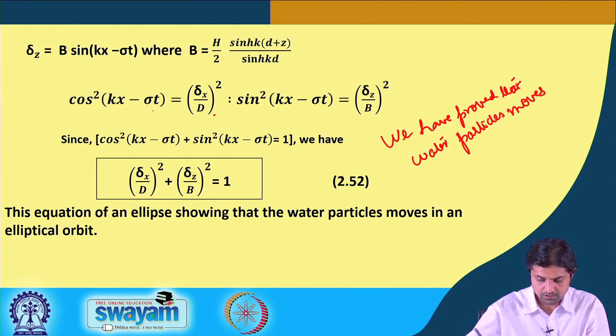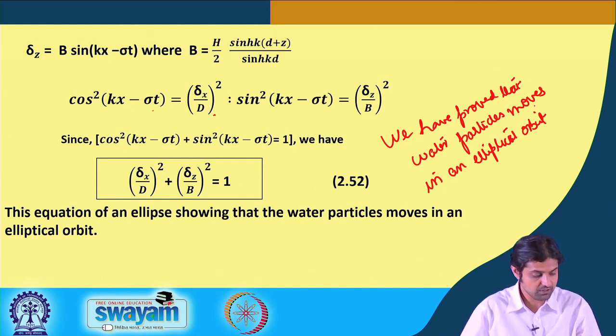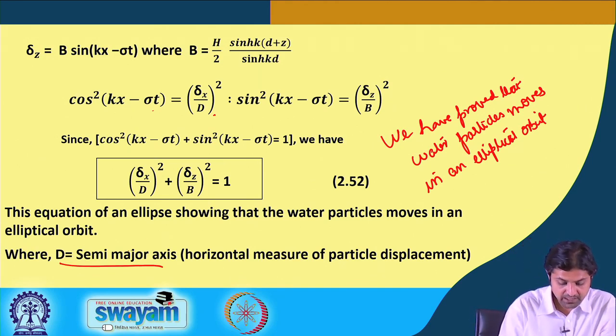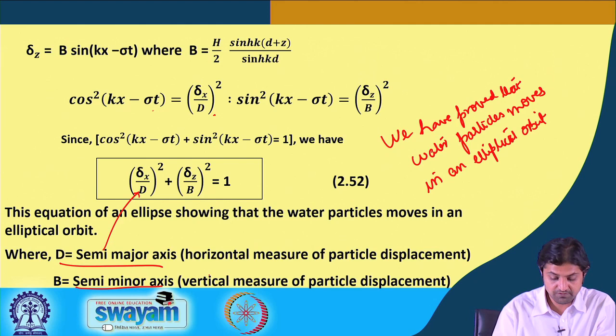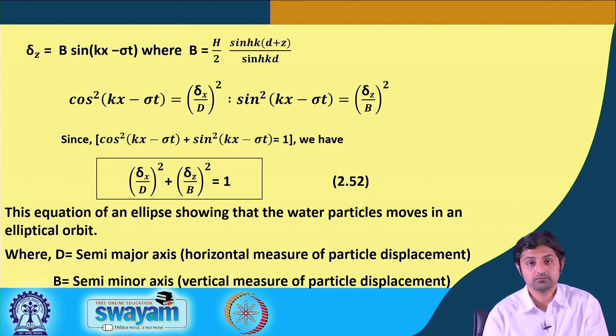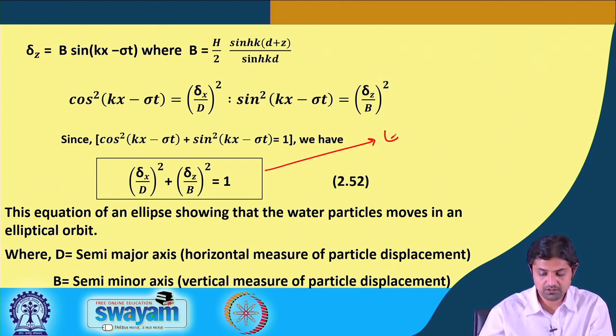that the water particle moves in an elliptical orbit. All right. Here D is the semi major axis, like the horizontal measure of the particle displacement, and B is the semi minor axis, that is the vertical measure of the particle displacement. Okay, so the particle displacement, this is an important equation.